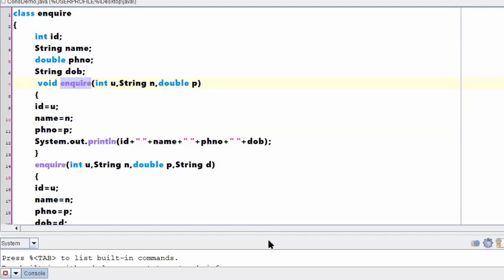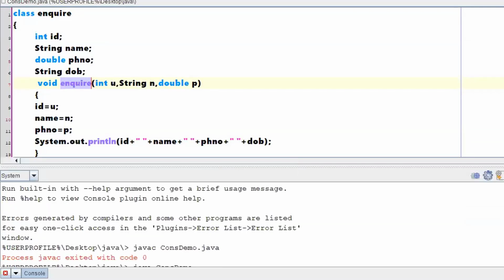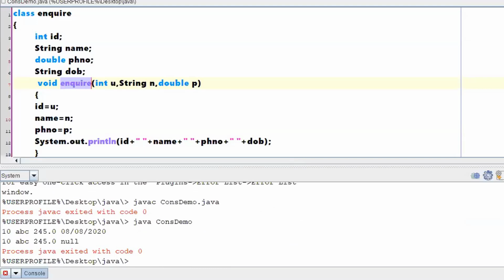Sir, at least the method name we start with a small letter, and the class must be a capital letter. If you do like that, I think it should not be allowed. See, capital letter and small letter, we do that for our adjustment, just for understanding: if it starts with a capital letter, it identifies a class. If it starts with a lowercase letter, it is considered a method or a constant. That is for our understanding. There is no rule that a class name must start with a capital letter.